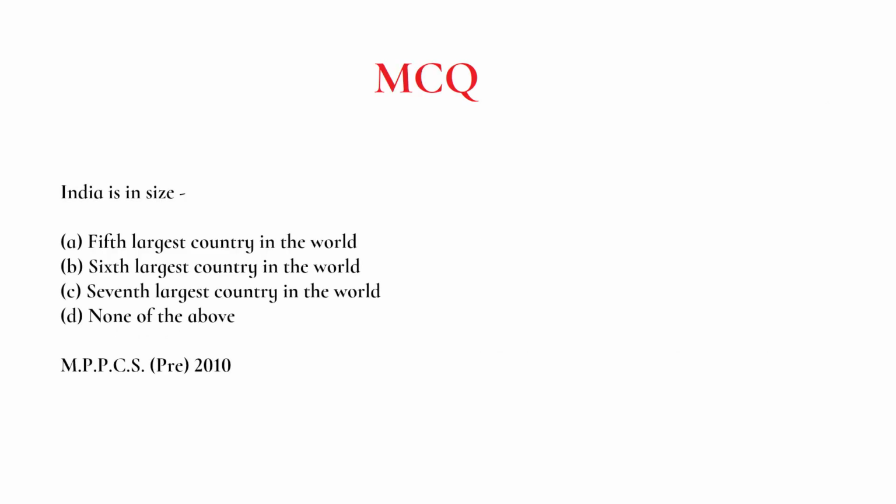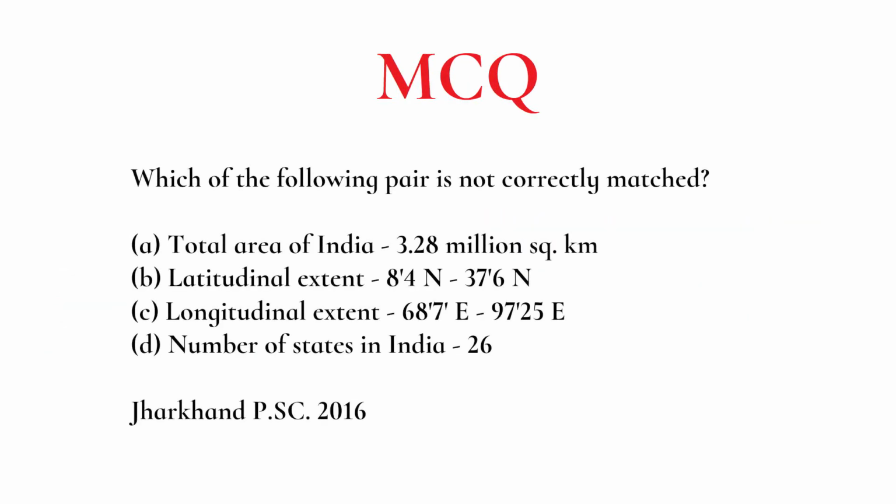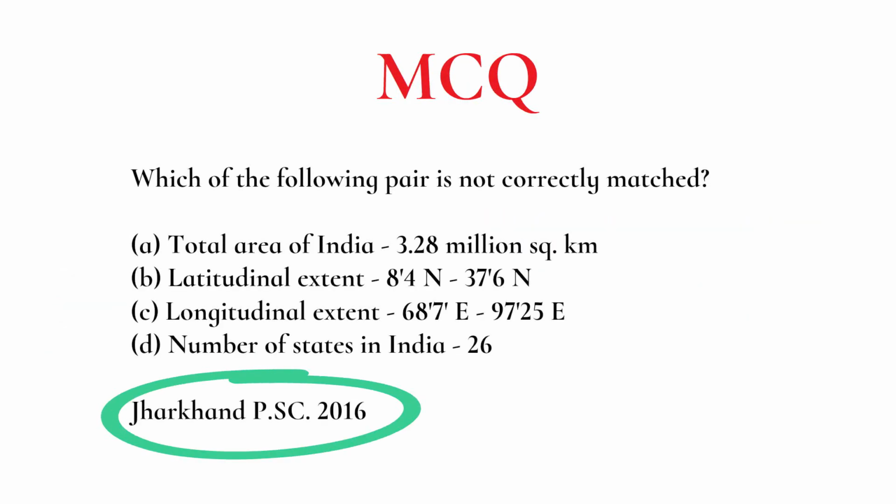Let us start with an easy one. These are questions from MP PSC and Jharkhand PSC. Both questions are based on India's rank in area. And we know India is the 7th largest country in the world. Now this question was asked in Jharkhand PSC 2016, and we have to find the incorrect statement. Let's look at the first statement. Total area of India is 3.28 million square kilometers.